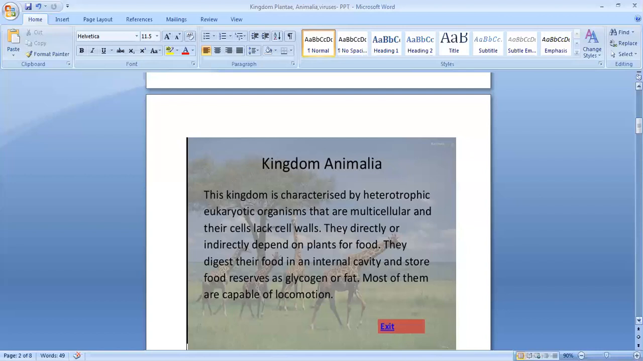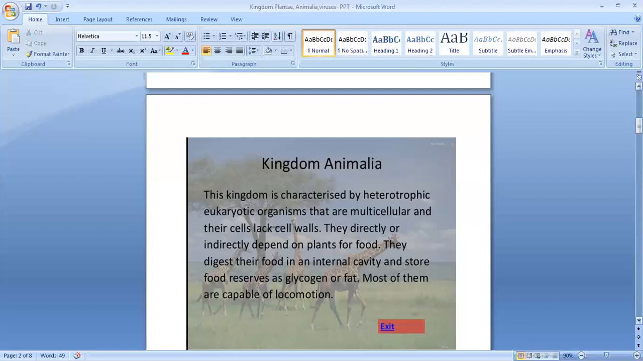They digest their food in an internal cavity and store food reserves as glycogen or fat. We eat food, it is digested and becomes glucose, and that glucose is stored in the form of glycogen or fat. Most of them are capable of locomotion. Most of the animals are capable of locomotion.